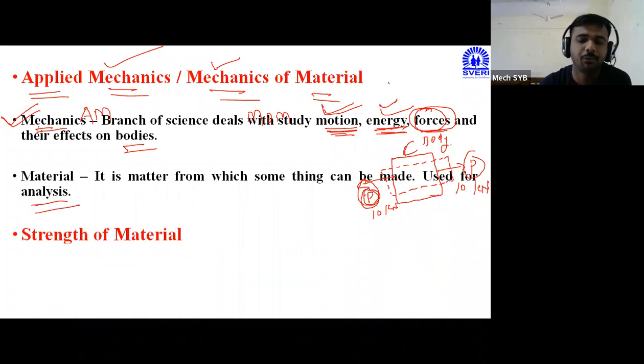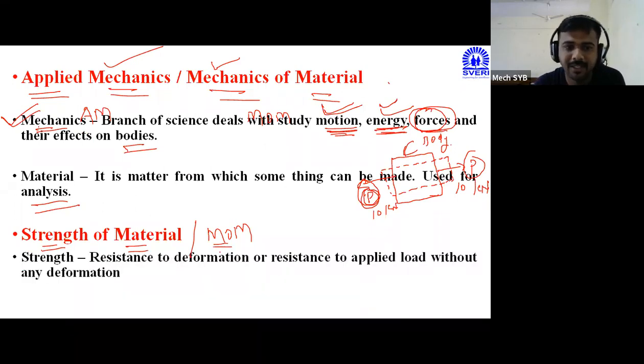Now we'll look at the definition of the strength of material. Oblique I will write MOM, because whatever definition I am explaining for the strength of material, the same definition will be applicable for the mechanics of material. See, strength. Now already we have discussed the definition of material in the applied mechanics or in the mechanics of material. Now we have to discuss the definition of strength.